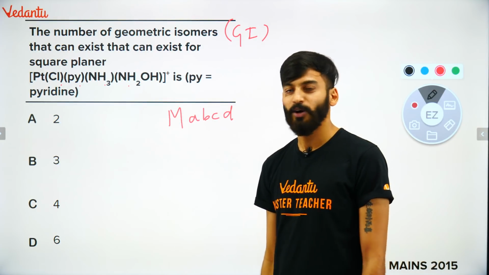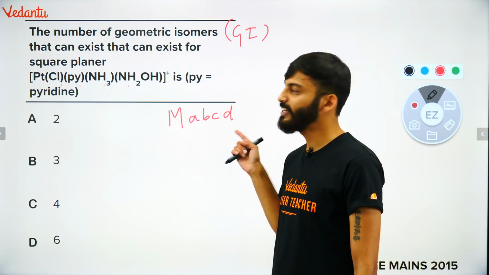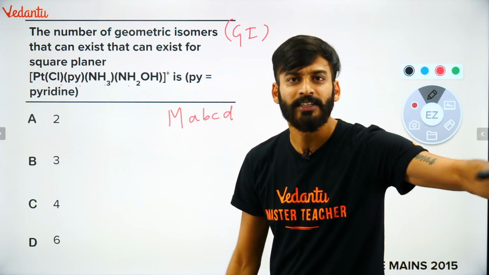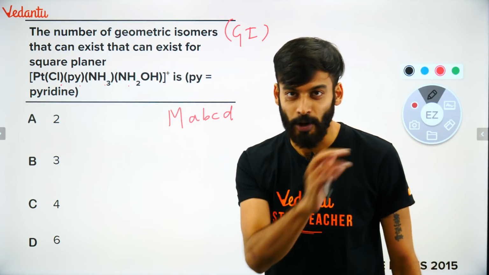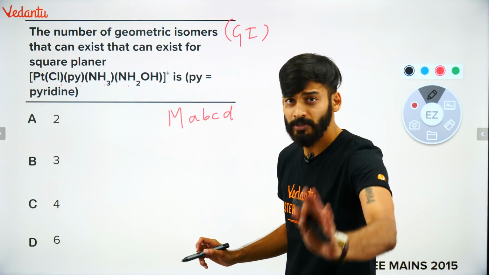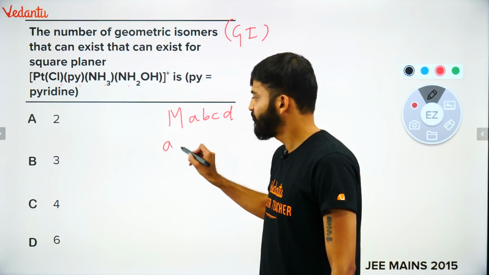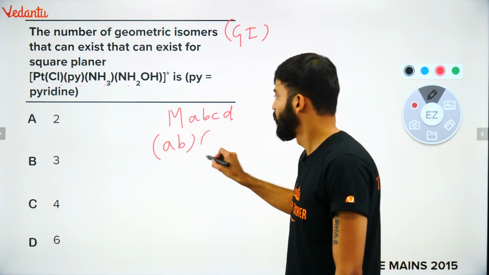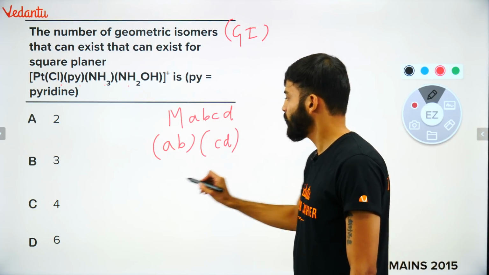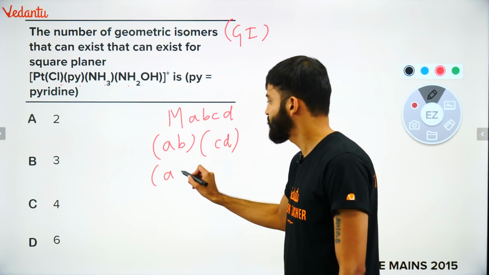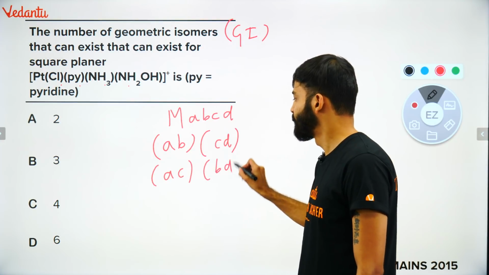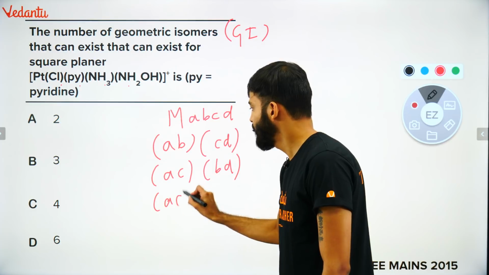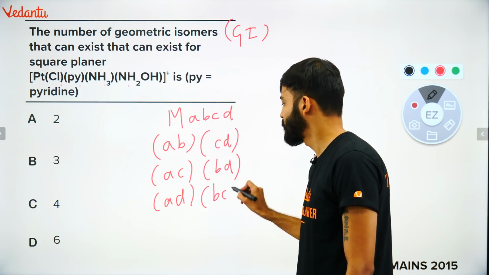Okay? Now, A, B, C, D are the ligands, different ligands. I'm assuming them. Now you have to try hit and try. That hit and try method is the only best method. Try to make up combinations. देखिए, permutation combination you have to use. I'm fixing A. Now check this out. One combination can be AB, then it will become CD. One combination can be AC, then it will become BD. Another combination that I can also get would be AD, and I'll get BC.